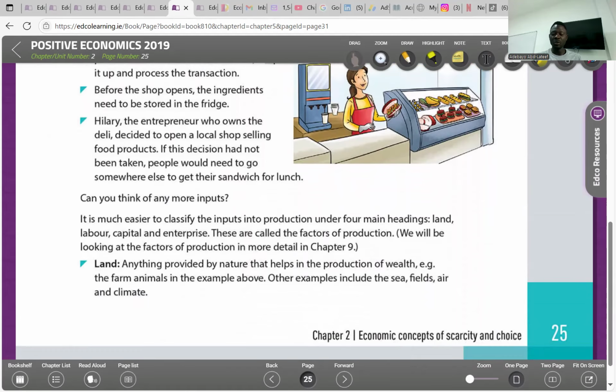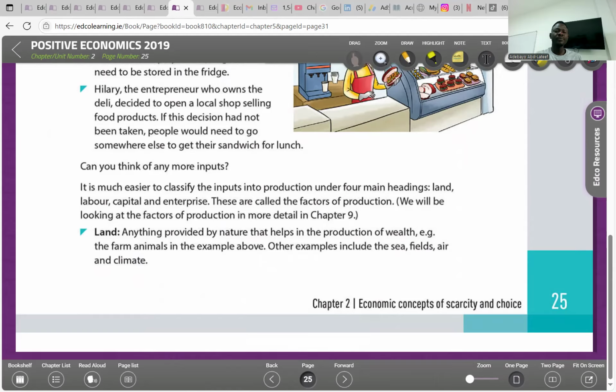So let's just go to the factors of production, which are the resources that help in the production of goods and services. So we have land. Land is anything provided by nature that helps in the production of wealth. For example, the farm animals in the example above. Other examples include sea, fields, air, and climate. So whatever is on land, it's land. Now, land is natural and it is immobile. So whatever has naturality, it's from land.